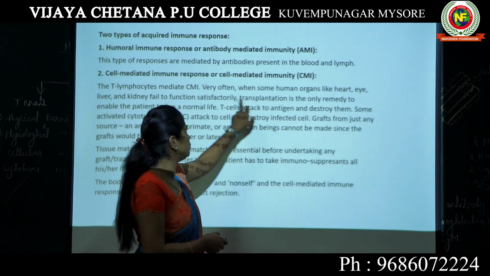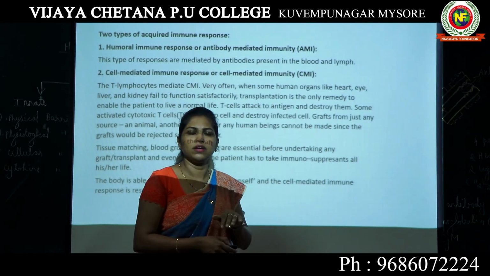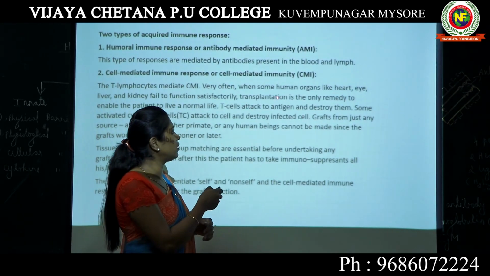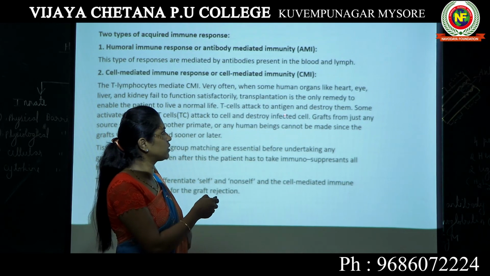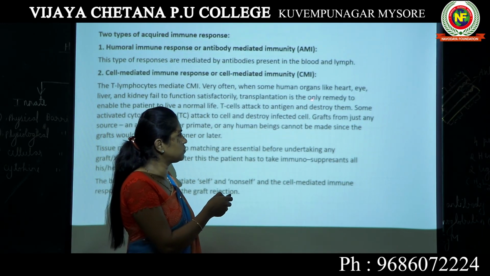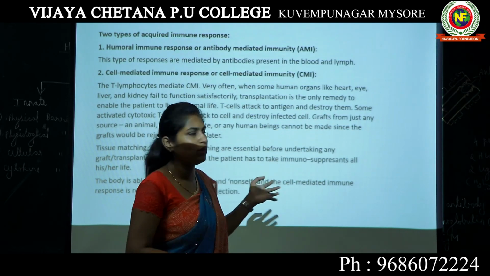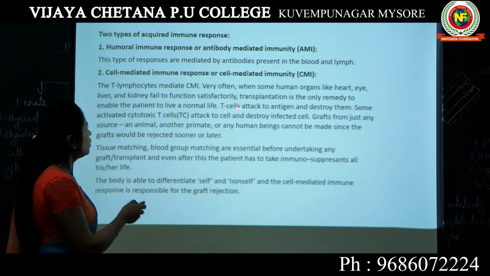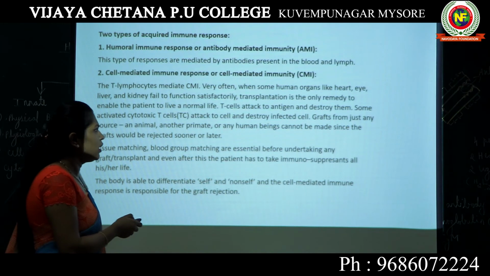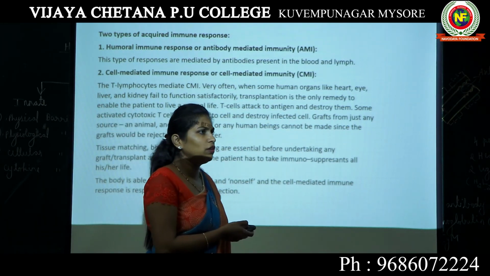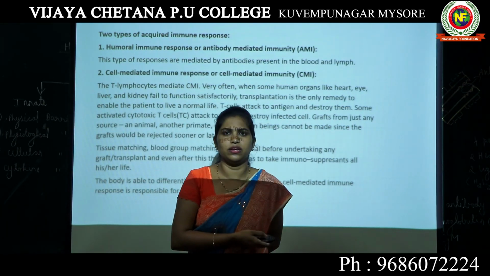Immunity will be suppressed, meaning your T cells will be suppressed, so the T cells do not attack the antigen or the kidney cells and destroy them. It can happen in the case of any particular organ, not only kidney. Okay, so now we might ask, why are T cells doing this?